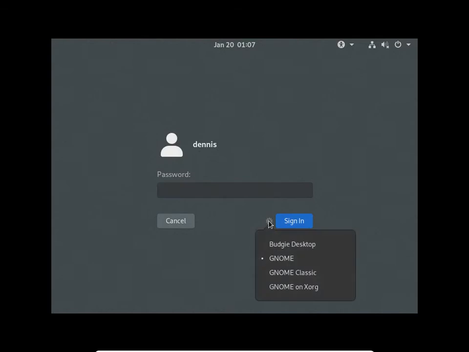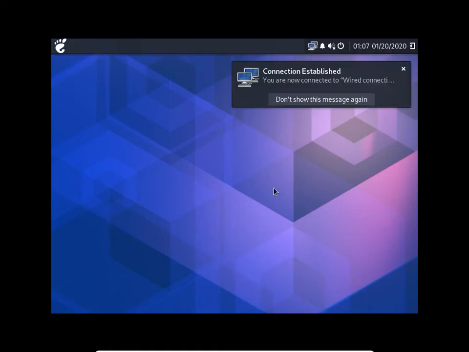Now, most important, look right here, you'll see that it defaulted to the Gnome desktop. But we're going to change that to Budgie. And if you want to live in Budgie, you won't have to mess with that again. But once you get into Budgie and you decide you want to check out Gnome, feel free to. I looked around in it some today just to see what it was about, but I haven't really looked around in there and seen what was available. It did look like a lot of stuff that was in here was also in there.